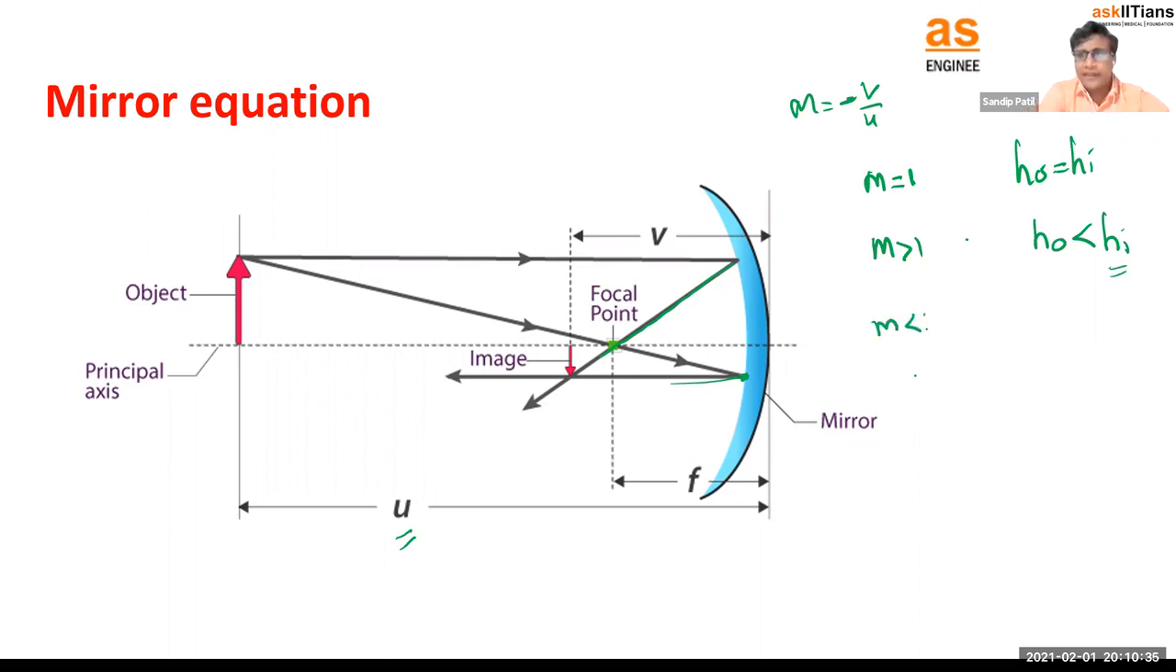If m is less than 1, in this case, the object size will be bigger and the image size will be smaller, right? So in this case, object size is bigger, image size is smaller. Okay. So who will give you the exact size of the image, if you know the object size? This formula. Okay. So there is one mirror equation also we should remember. Now we know what is u and what is v. We know all these concepts, right?